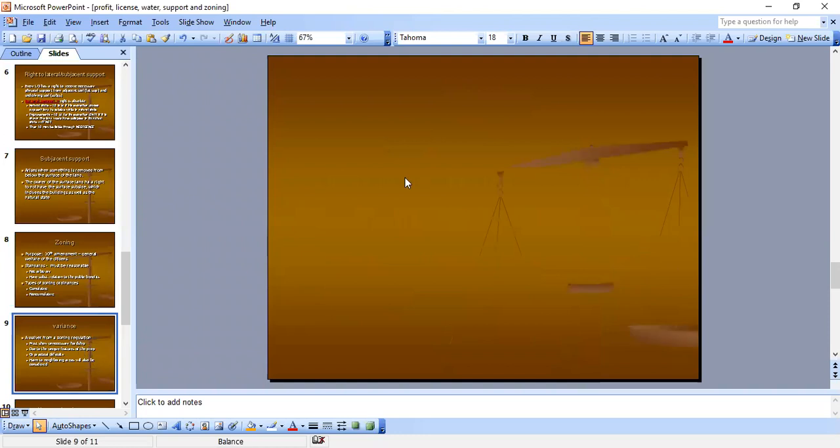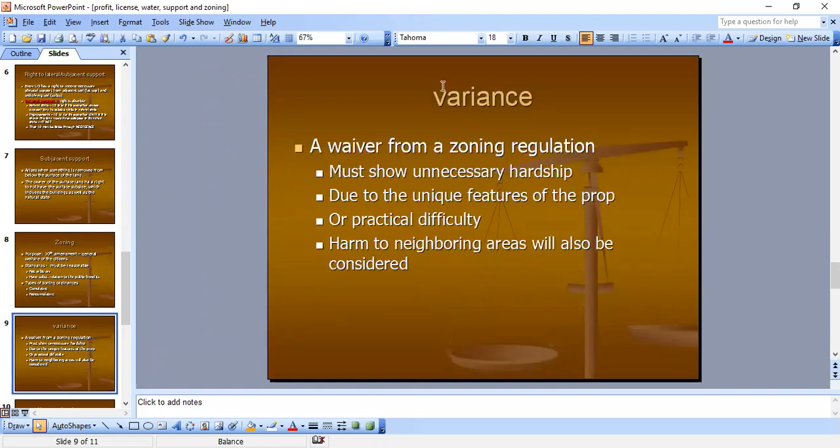Variance. Variance is a waiver. A waiver from a zoning regulation must show unnecessary hardship due to the unique features of the property or practical difficulty, and harm to neighboring areas will also be considered. So we're going to argue these for our defendant for variance, okay, if they want to do a waiver on this.